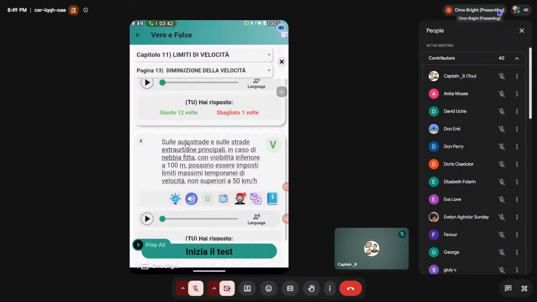And what is the autostrada speed limit? According to Sophia, before we started this class, extraurbana secondaria, principale, and autostrada have speed differences. I said autostrada is 130, extraurbana secondaria is 90.